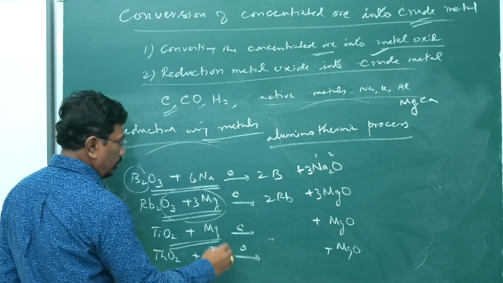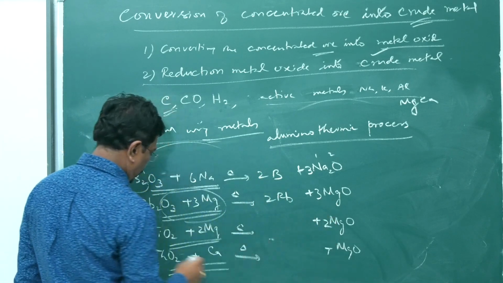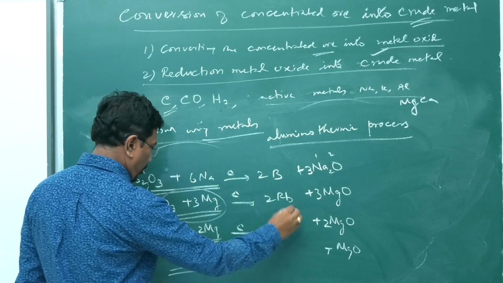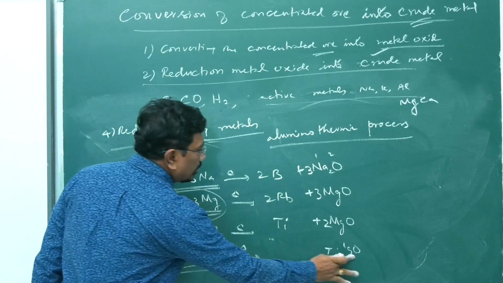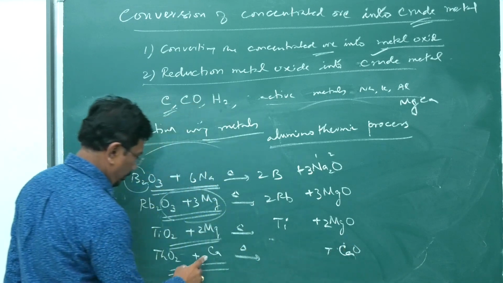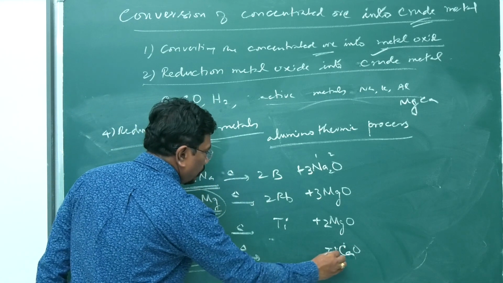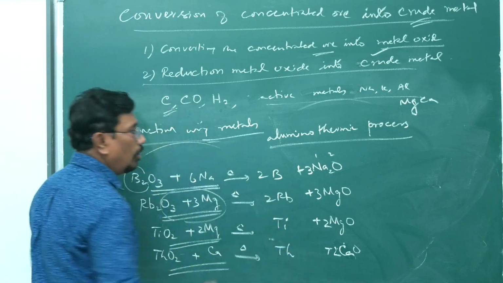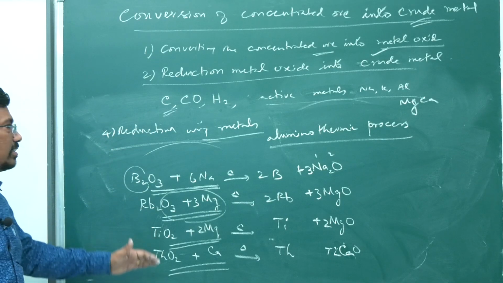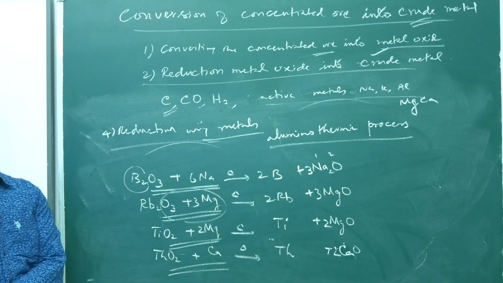Here 2 MgO. Therefore remaining titanium. Calcium oxide. 2 oxygen, therefore 2 calcium oxide, leaving thorium. This is how we get metals by the aluminothermic process.